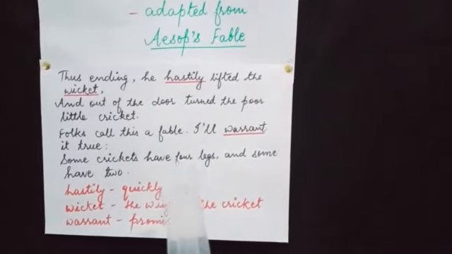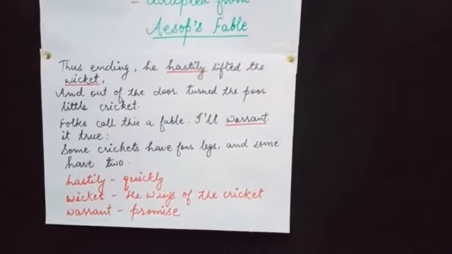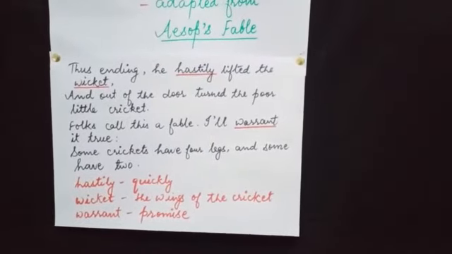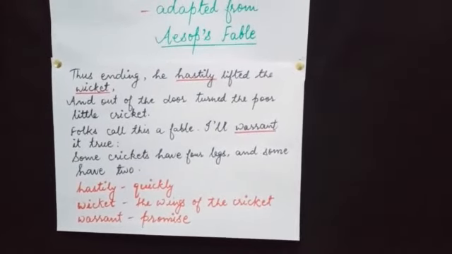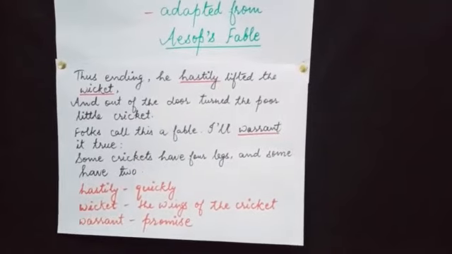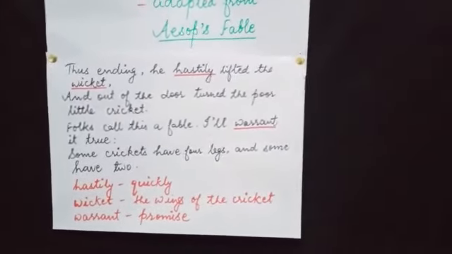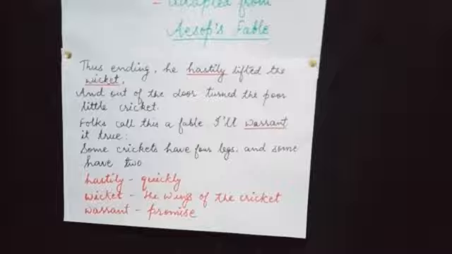Some crickets have 4 legs and some have 2. Means it is being referred to we humans. We humans also do the same thing. We also enjoy the present. We are not worried about the future. So now we have ended our poem.